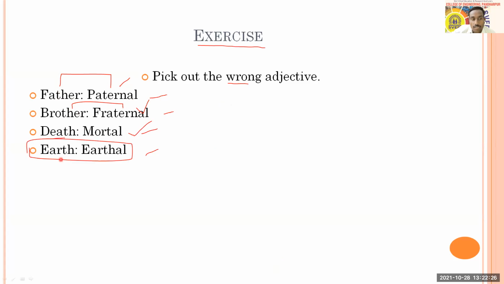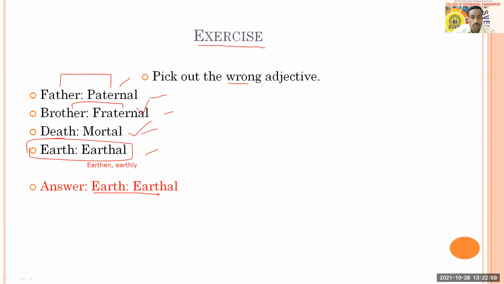Earth is a noun, and from earth, if you want to make an adjective, it can be earthen or it can be earthly. These can be adjectives from earth, but not earthal. So therefore, option D is wrong, and option D is going to be the answer.